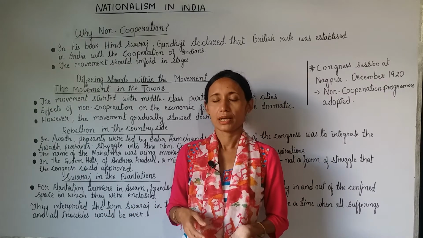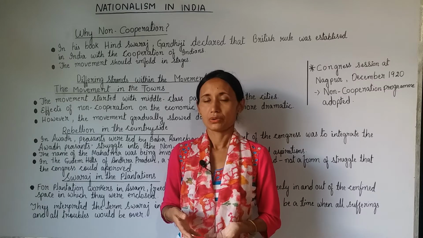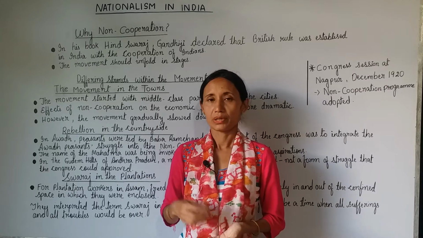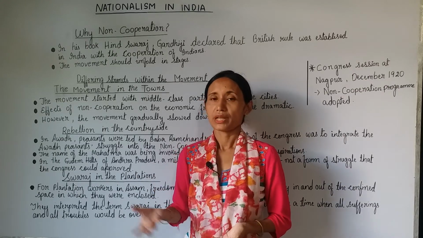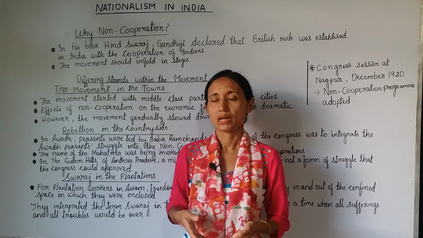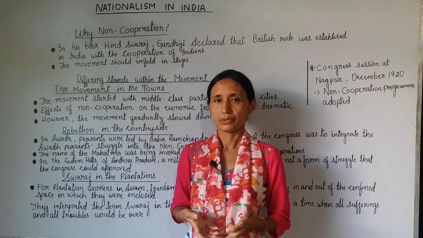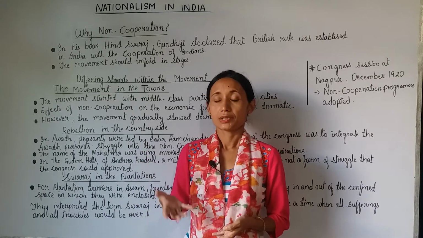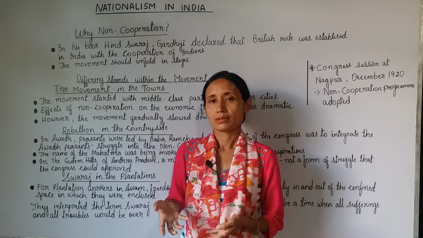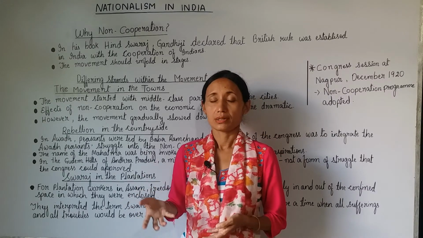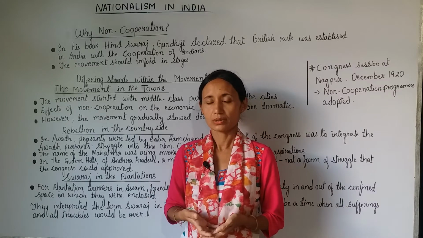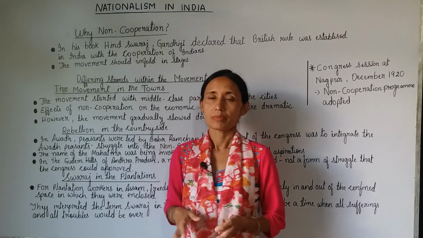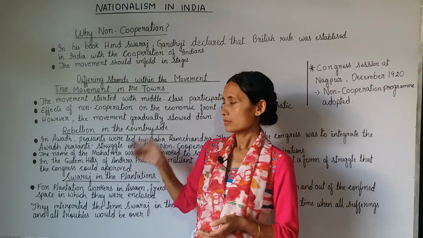But according to him, in order to gain freedom or Swaraj, the non-cooperation movement alone would not be able to bring Swaraj or freedom, so they had to use violence also. So he told the tribal people to use violence also. The tribal people started attacking police stations, and they also tried to kill the officers. That's why Alluri Sitaram Raju, their leader, was caught and executed, but he became a folk hero. So this was about the non-cooperation movement in hilly areas.